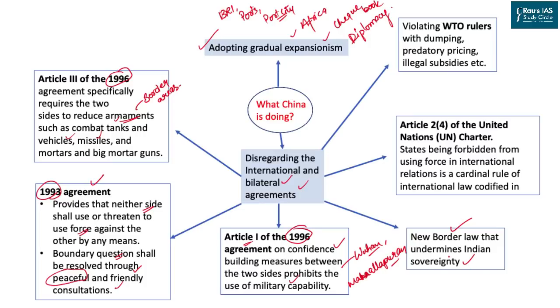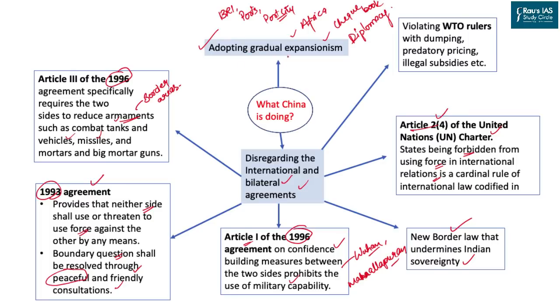Not only this, China has been called out for violating Article 2.4 of the United Nations Charter, which puts restrictions on the use of force in international relations and requires the use of peaceful means to resolve international issues. Well, the case of the current Russian expansionism in Ukraine is also seen as a violation of this article.